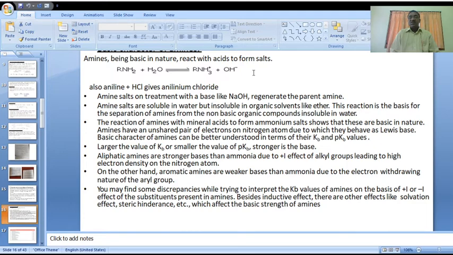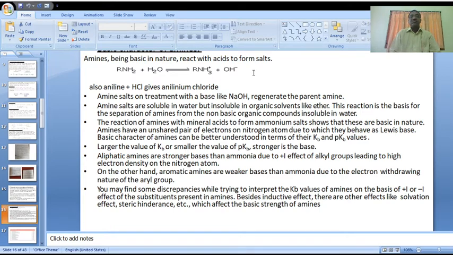This reaction is the basis for the separation of amines. The solubility difference is very useful for the separation of amines. Based on this phenomenon, the Hinsberg separation is very useful.